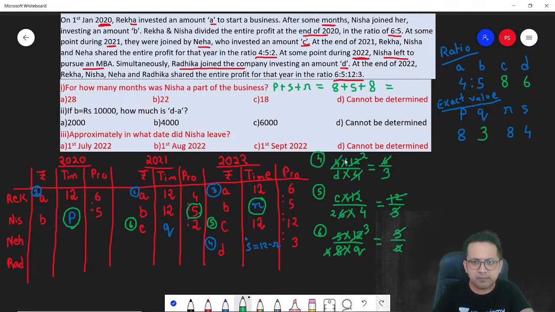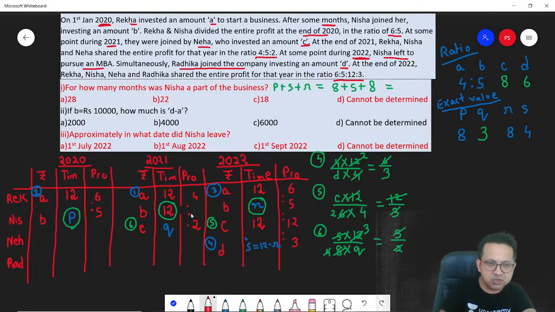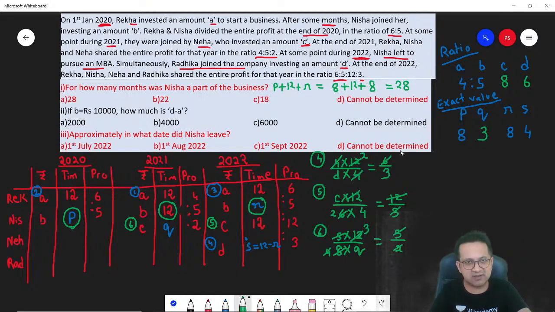Sorry, P plus, yeah, 12. I wrote 5 here, right? This is 12. I wrote the profit number. Sorry, this is 5, not 12. I wrote 5 there. So this is in fact 12. So let's modify that. Correct? So P plus 12 plus R. So 8 plus 12 plus 8 comes out to be 28. So first answer is 28 option.